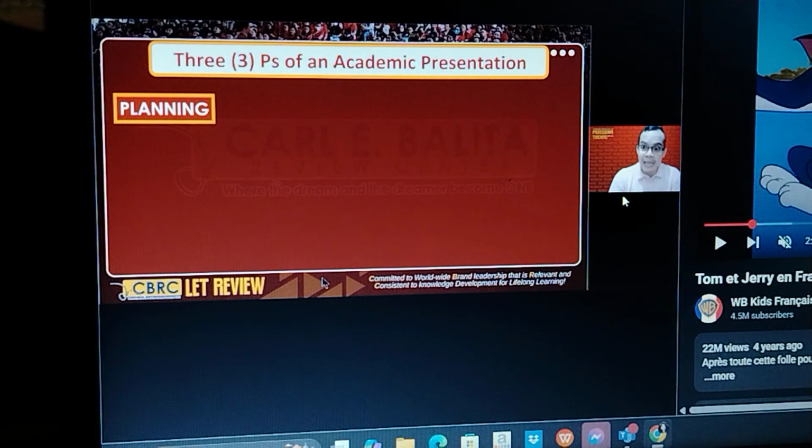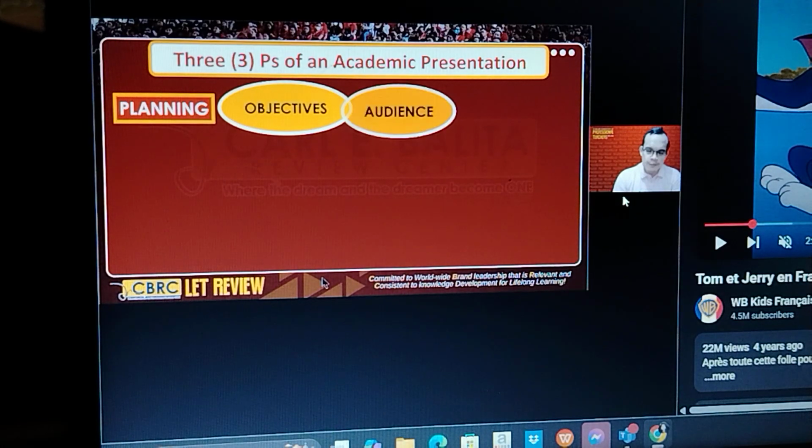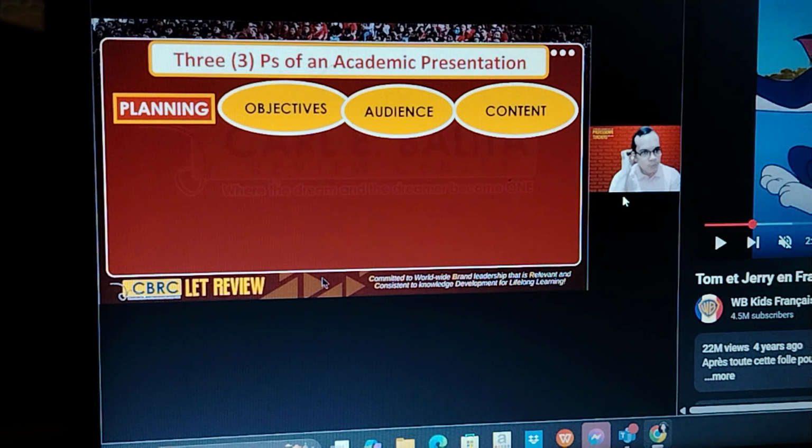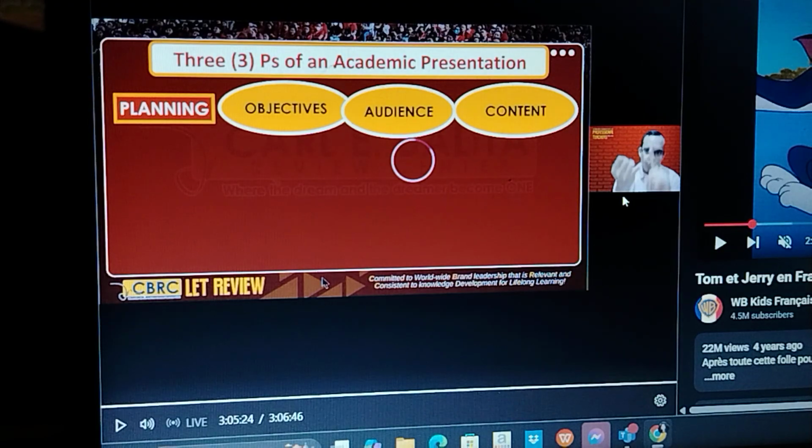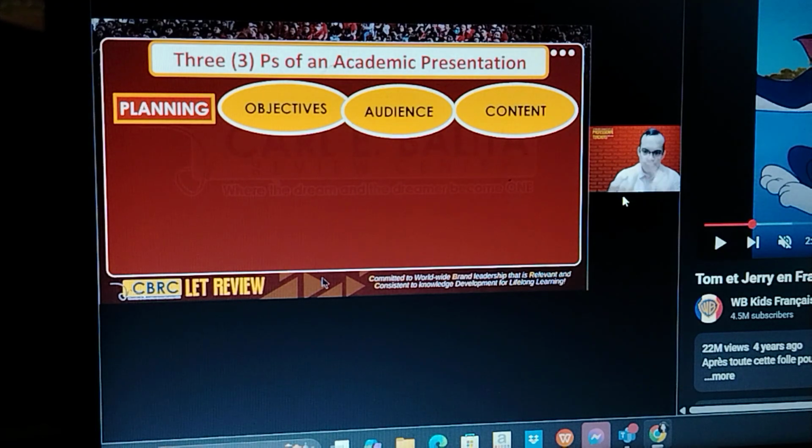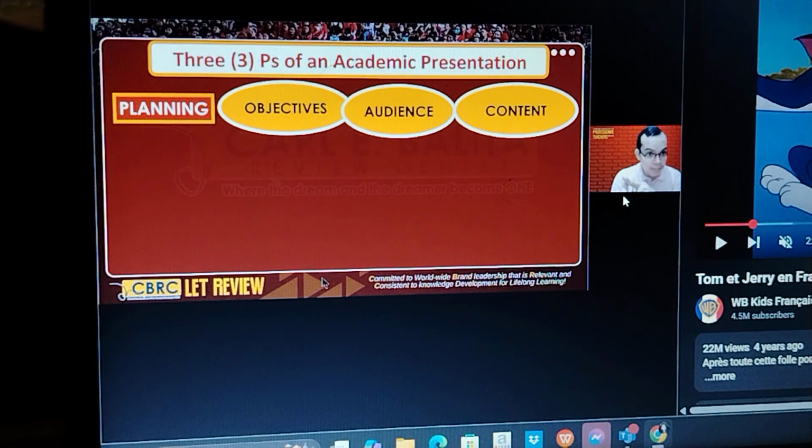Number 1 is planning. What do we plan when we are presenting academically? We plan for the objectives, our audience, and the content, right? So what is your objective or your purpose for the presentation? Are you going to inform, to persuade, to argue, to educate, to entertain?